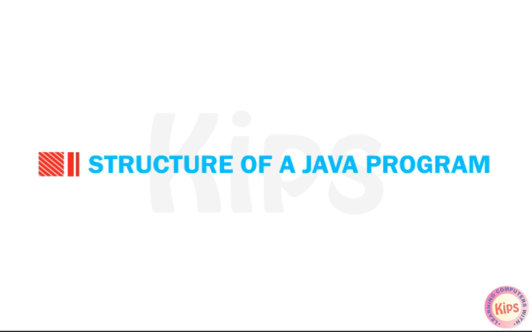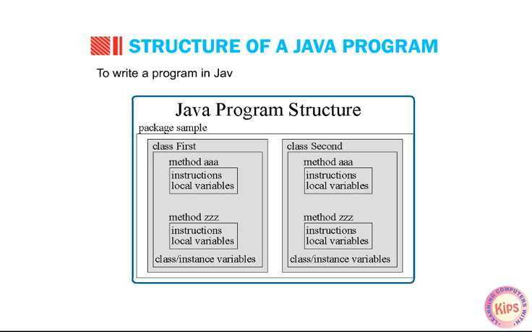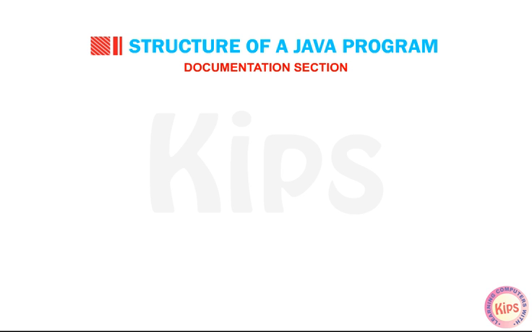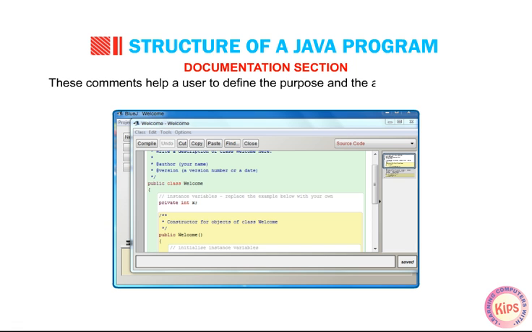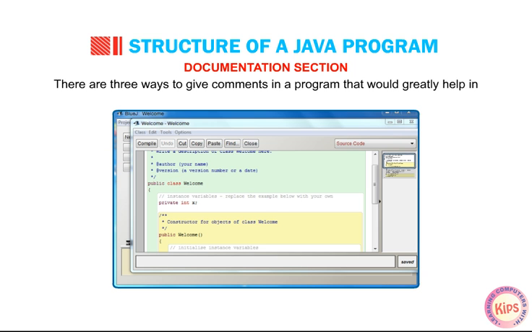Okay, let us understand the structure of a Java program. To write a program in Java, one must follow the given sections. Some of these sections are compulsory and some are optional. Documentation section. It is an optional section which is used to write general comments on the program. These comments help a user to define the purpose and the action being taken in different steps. There are 3 ways to give comments in a program that would greatly help in understanding the logic applied in the program.